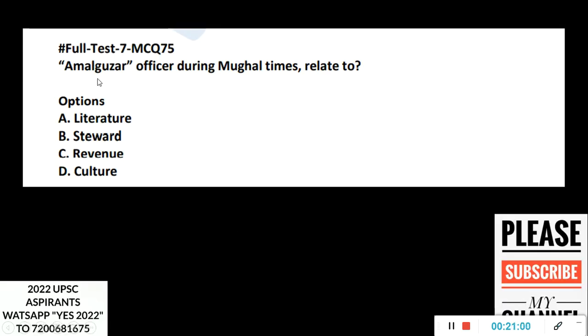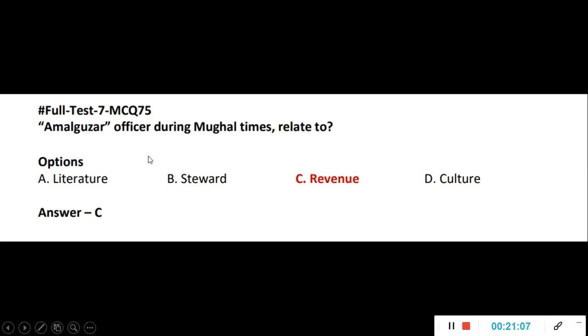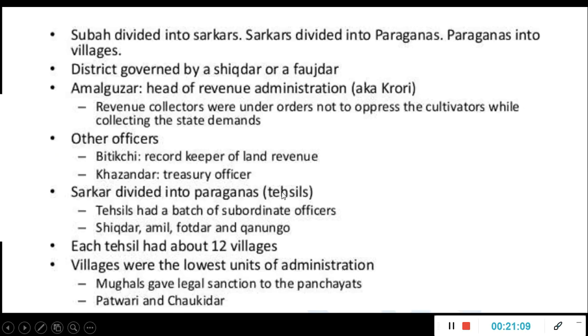Now Amal Guzar, officer during Mughal times. Again, Mughal times, lot of officers are there, which is again difficult to by heart, but I'll show you a chart where here it is revenue, and here if you see Suba, the province kind of thing. The province is divided into sarkars. That sarkar is divided into paraganas, and paraganas into villages. Villages will be the smallest unit. Okay, and district is governed by someone called Shiqdar or Faujdar. Okay, district. And as Amal Guzar, question we asked, head of the revenue administration is also called this Karori.